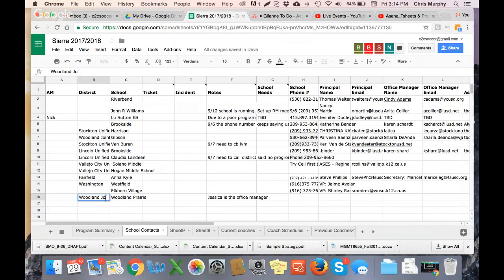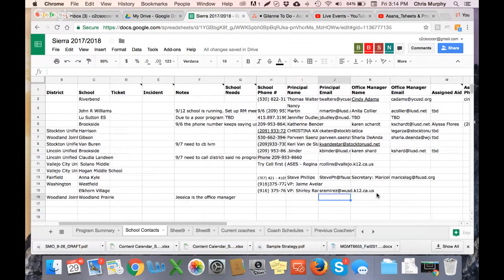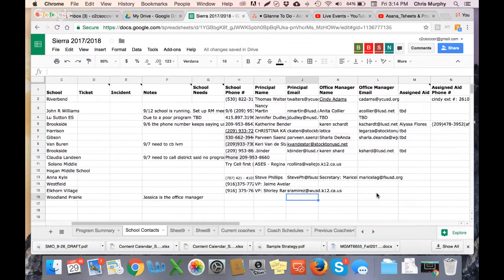Woodland Joint Unified. The rest of the contact information you can put in here. Katie will also get this though, so it's not specifically on the account manager to get the school contact information.